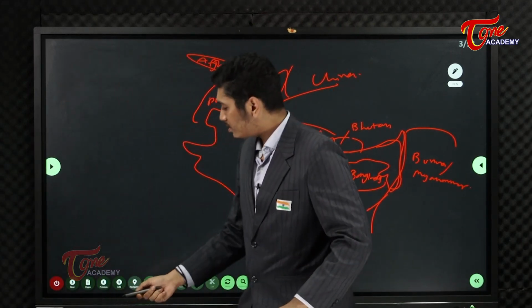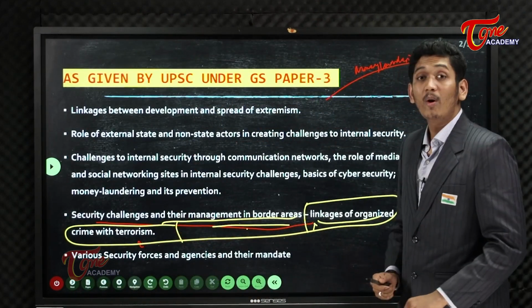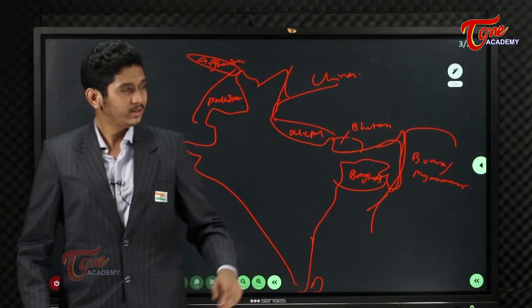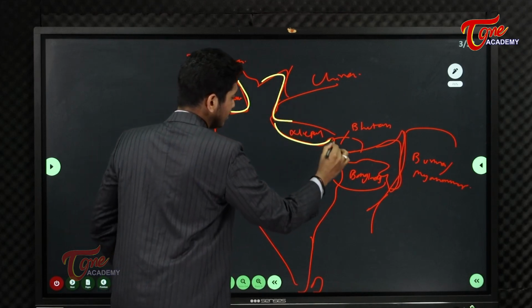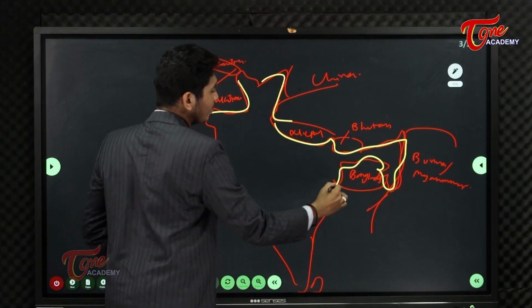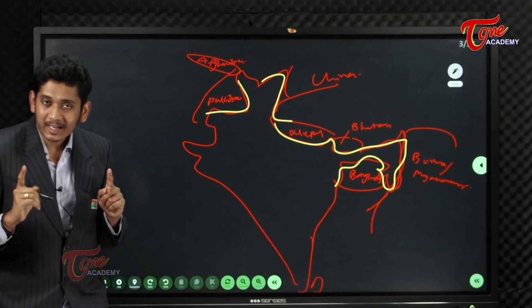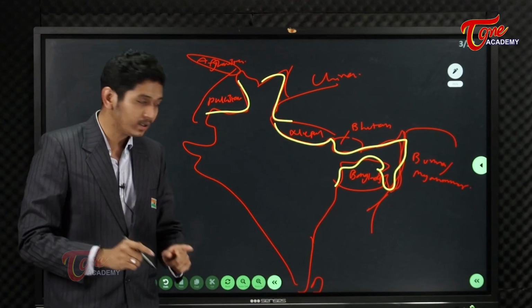Now you see what the syllabus says here. Security challenges and their management in border areas. What are the border areas, my friends? These are our border areas. Each border has its own nature. Friends, you should not forget that India also has a maritime border, that is this.